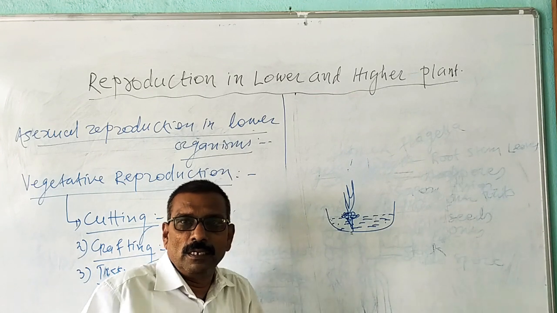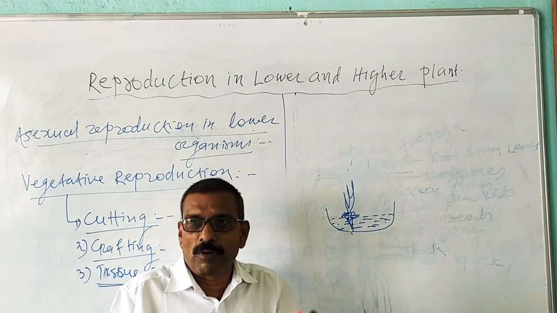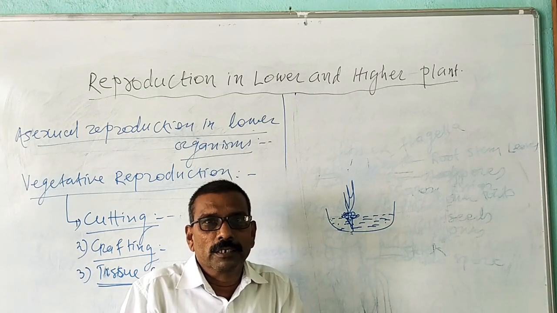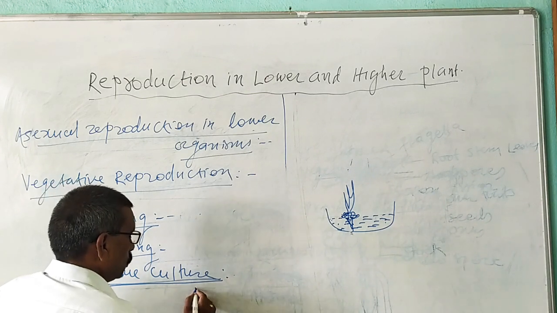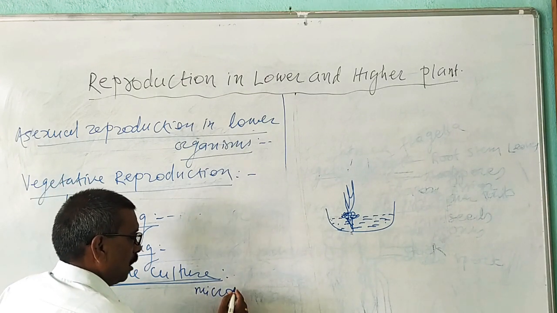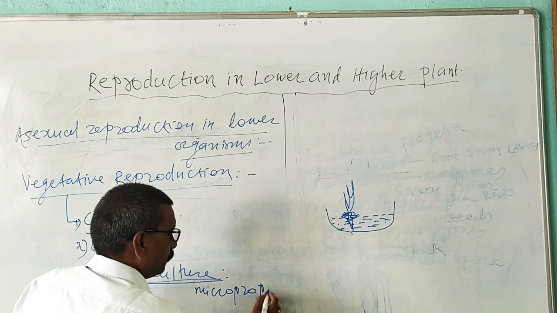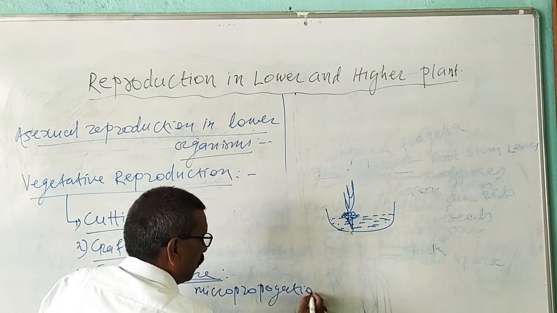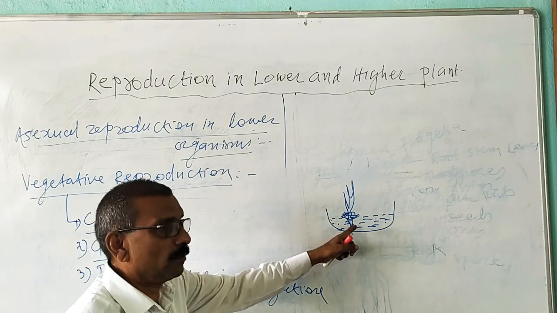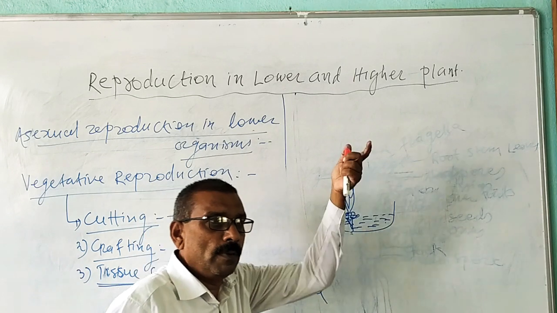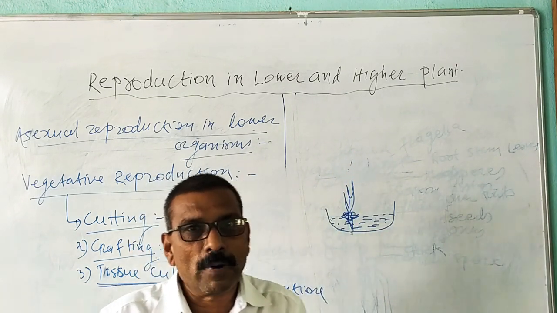By this method, from a small part of the plant, that is from a cell, in a small space, a number of organisms are produced. So this method is also known as micropropagation. In this method, in a small space, from a small part of the plant, a number of plantlets are produced. Hence, it is known as micropropagation.